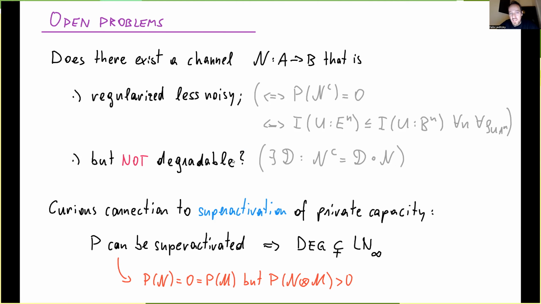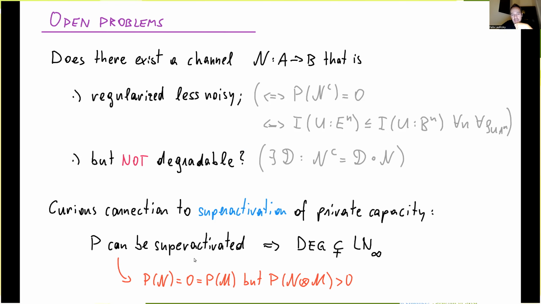So degradable channels are always regularized less noisy, but it's not known whether there is a regularized less noisy channel that's not degradable. Okay. And what we found in our paper is a curious connection to the superactivation of private capacity. So as a reminder, superactivation means that you take 2 channels that each have 0 capacity, in this case, private capacity. But when you use them together or jointly, that thing now has strictly positive private capacity.